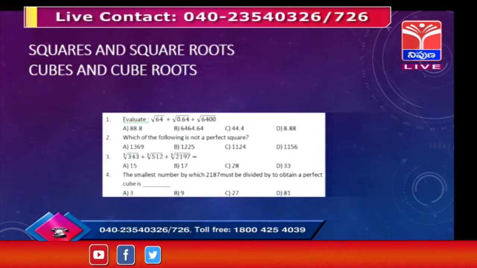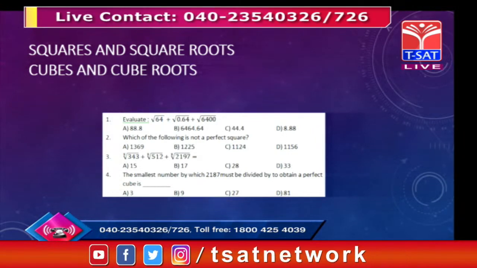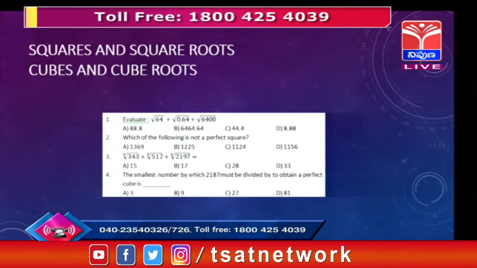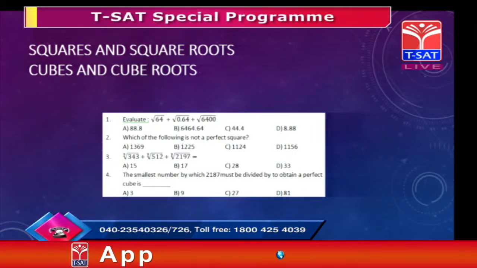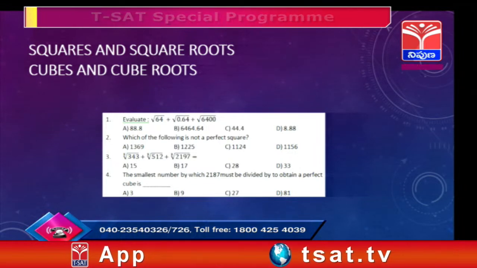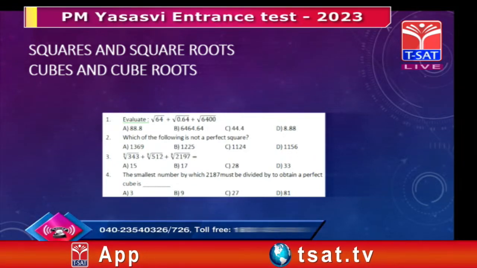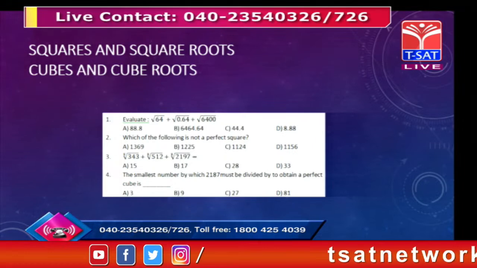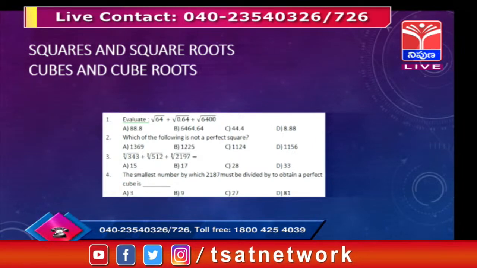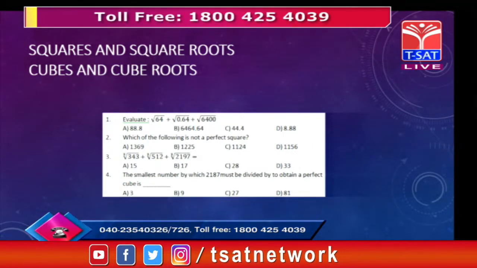By looking at root 64, you can easily find it is 8. But you get confused when a decimal number is given under the square root. If the question is like that, to make it simple, make it into a fraction. Then it will be very easy.